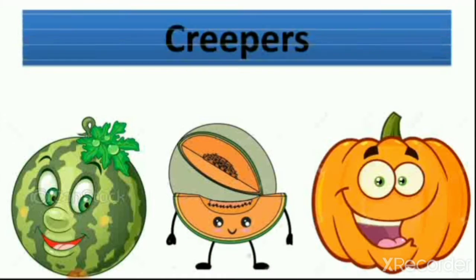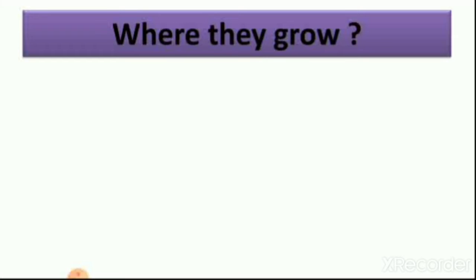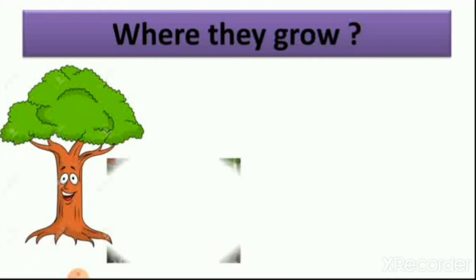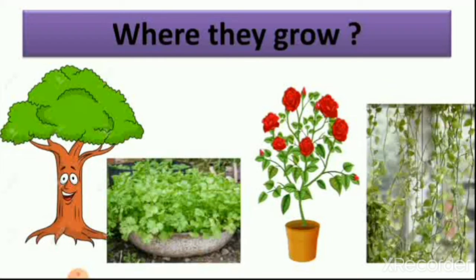We learned about creepers like watermelon, pumpkin and muskmelon. Where do creepers grow? Creepers grow along the ground.